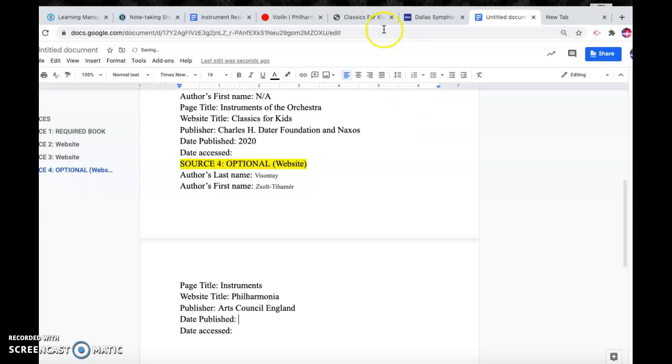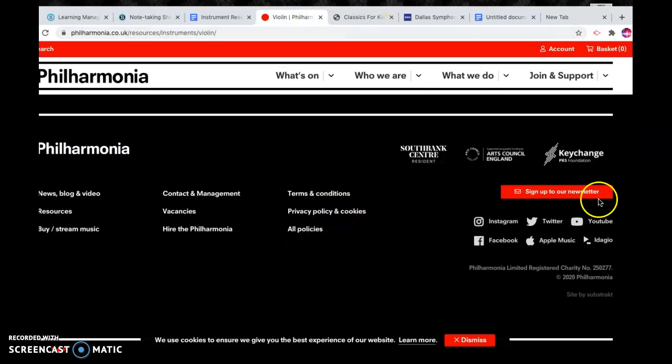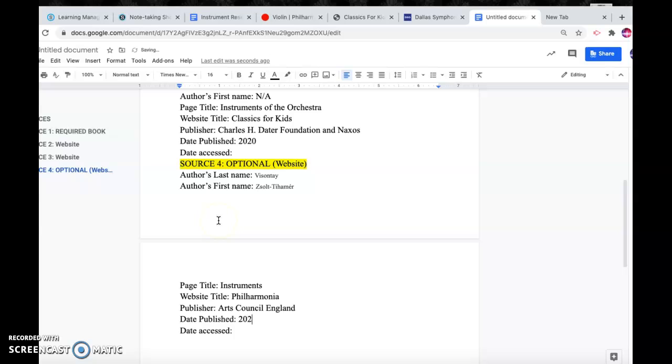And then for the date published, let's take a look. Looks like it's also in the year 2020. And then you would put your date accessed as either yesterday, today, or tomorrow, whenever you decide to use this.